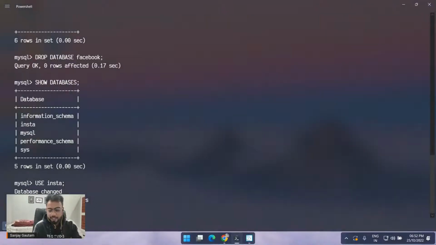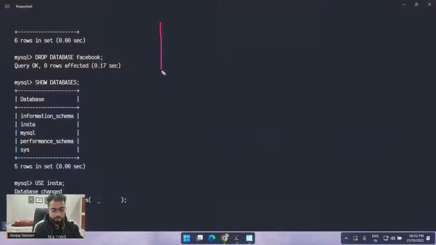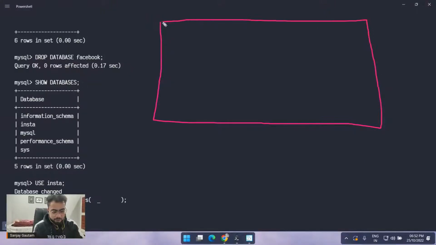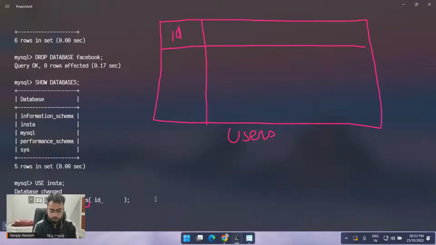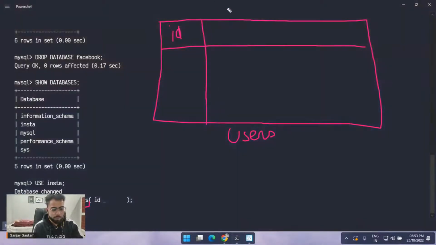Okay, so create table users, and after that you have to use brackets here, these round brackets, simple ones. Inside this we have to mention the columns. So we have basically created the table here. This is the table, and the table name is users. Just by using this command I have created a table. Now I have to mention the column names. The first column I want here is the id. So for that, just go over here and type id. Okay. And the second column I want here is the name.